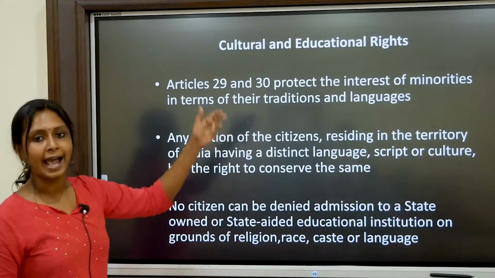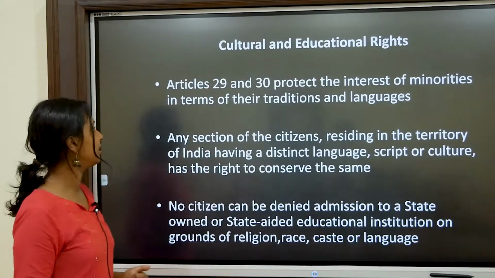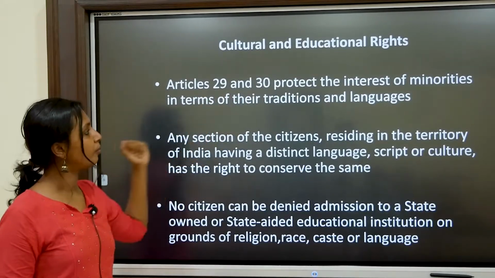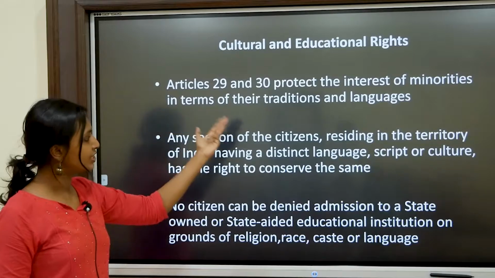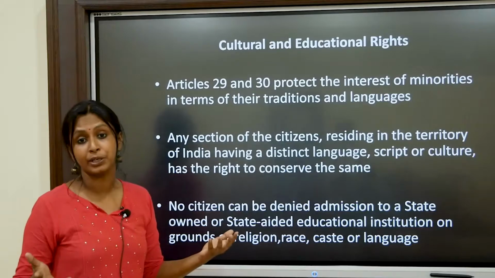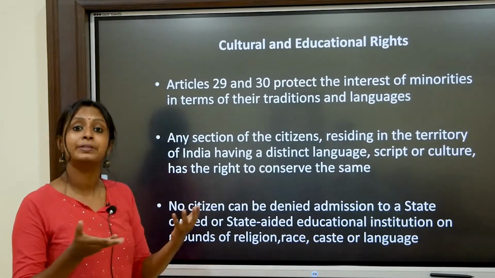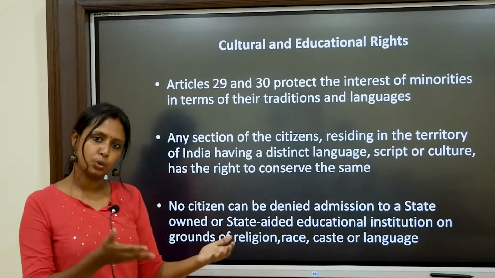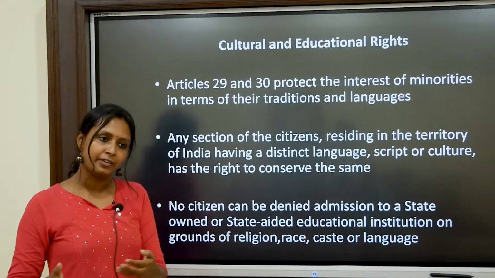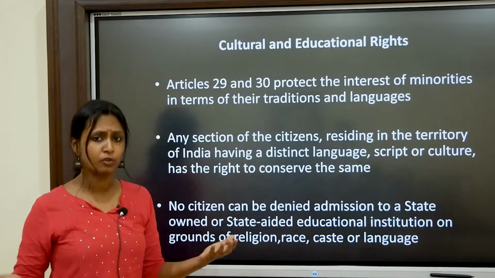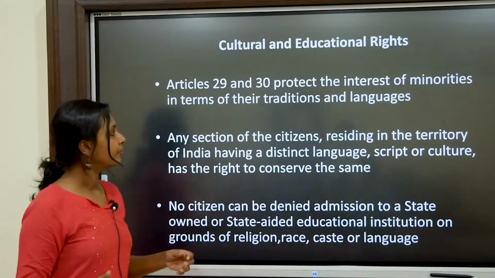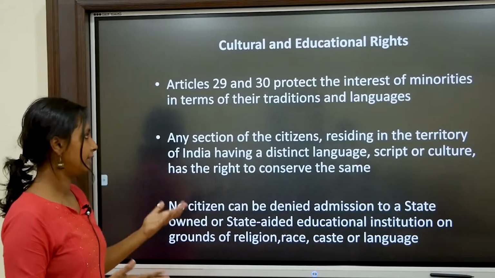And another right is the cultural and educational right. Articles 29 and 30 protect the interests of minorities in terms of traditions and languages. We all know that in India there are many minority religions and minority groups. In India, the Hindu religion is the majority religion. All other religions are minority religions. So we have lots of minority religions and different ethnic groups existing. There are different kinds of people in India.